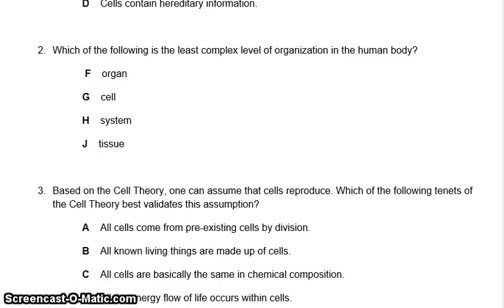Number 2. Which of the following is the least complex level of organization in the human body? Organ, cell, system, tissue.